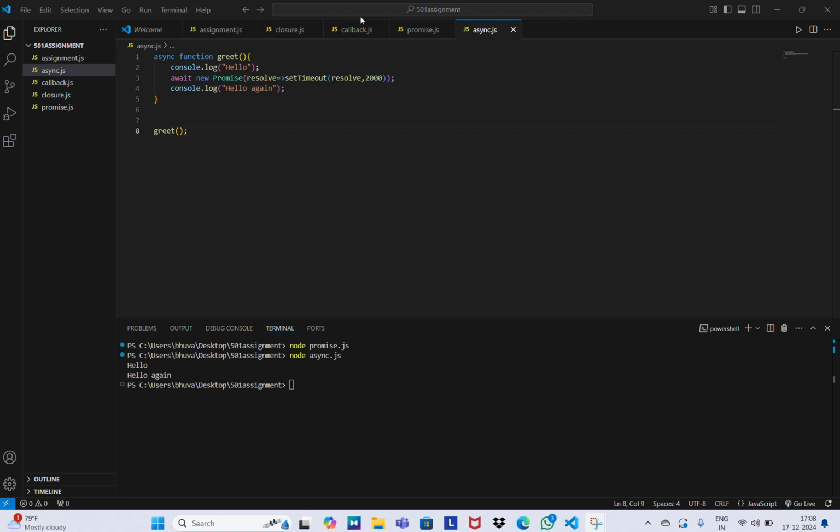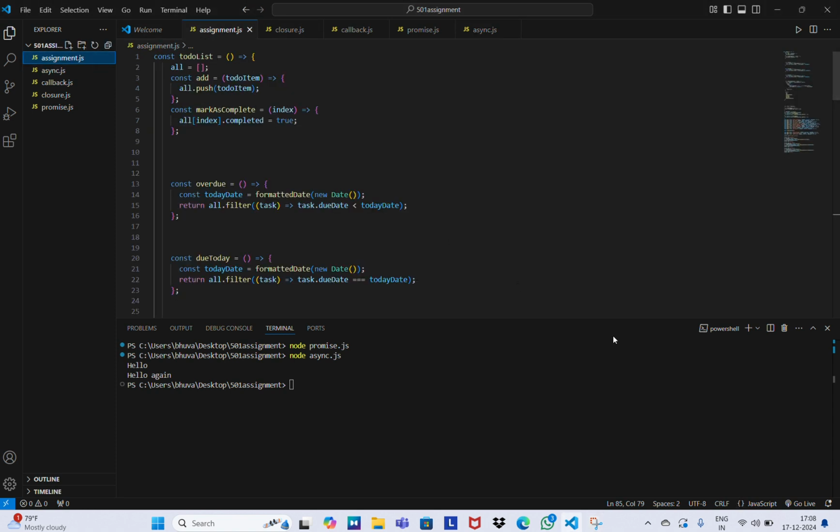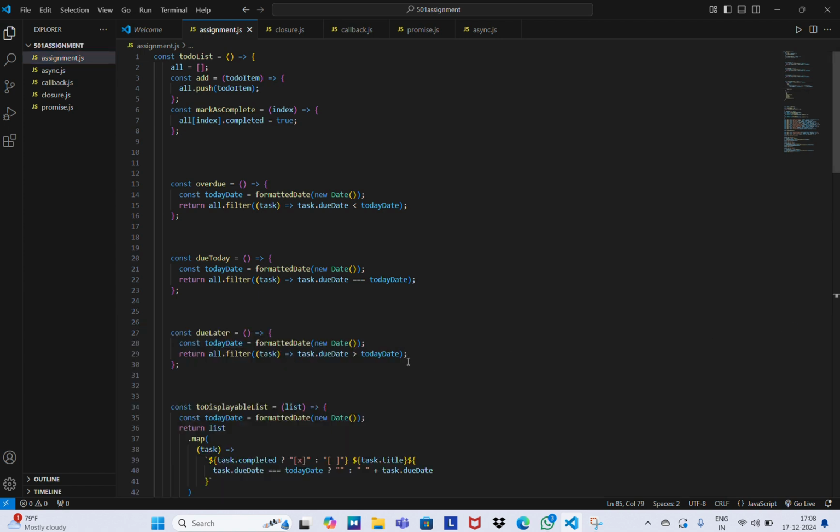And now I want to explain the assignment that I have done. The assignment is a to-do list. Let me explain how this code works. First I have created a main to-do list which includes a lot of different methods and variables. Here all is an array which is used to store the to-do tasks. And the next method is add.